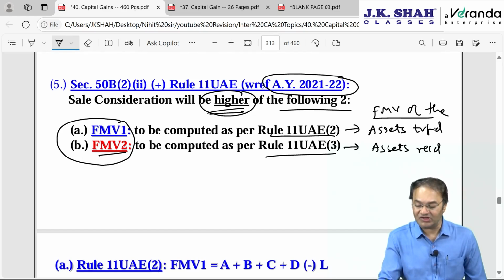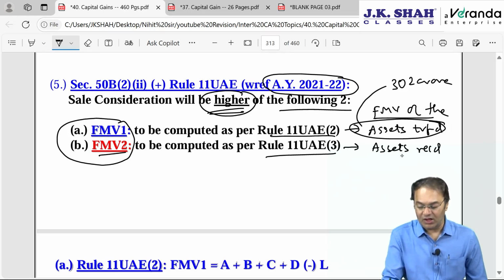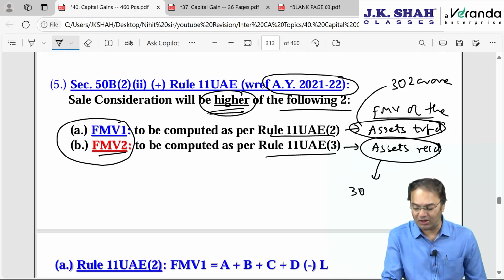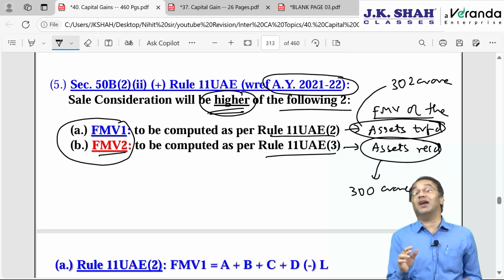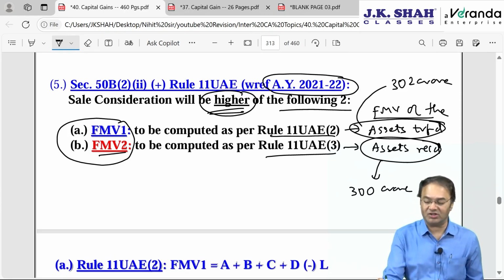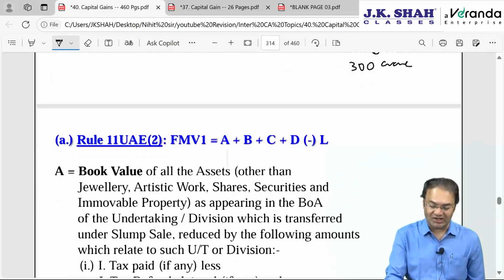So FMV of the assets which I am giving away is worth 302 crore market value, and the assets which I am receiving including monetary compensation is 300 crore, as we discussed earlier. In such a situation, for the purpose of calculating capital gain, the sale consideration will be the higher of these two. 302 crore will be considered as my sale consideration.